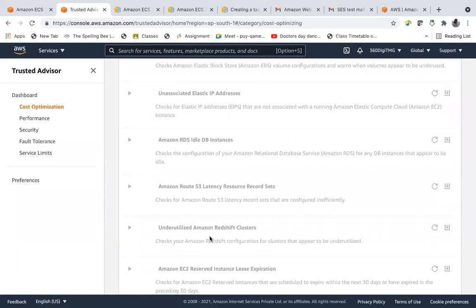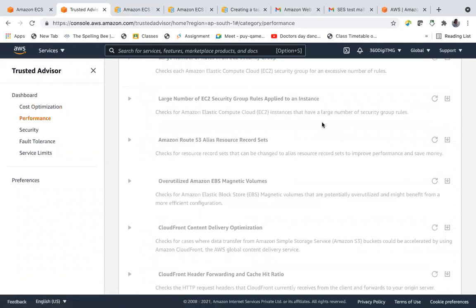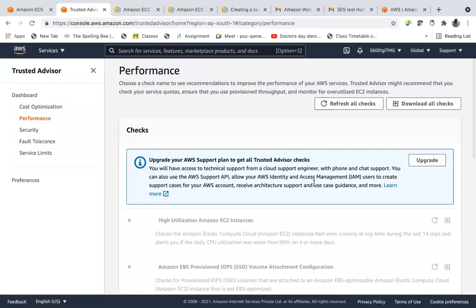What are all the services you are using for your system? Give those things here. And now you can perform cost optimization check, performance check, same thing. So what are all the services you are using? You can use here. So upgrade your AWS support plan. This is not for free tier.